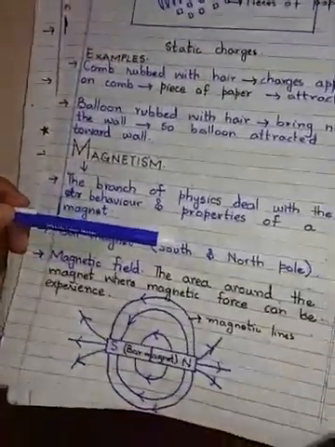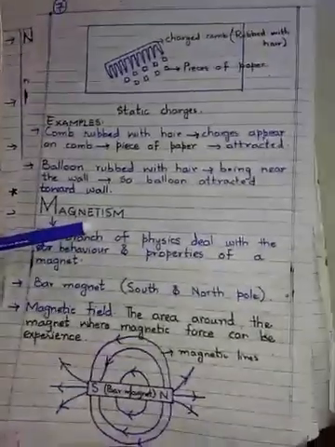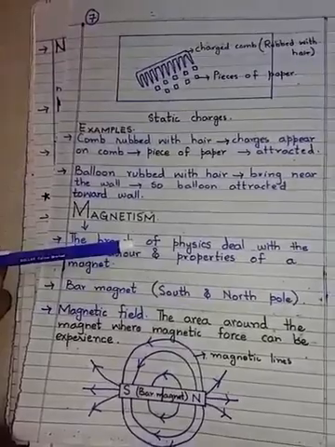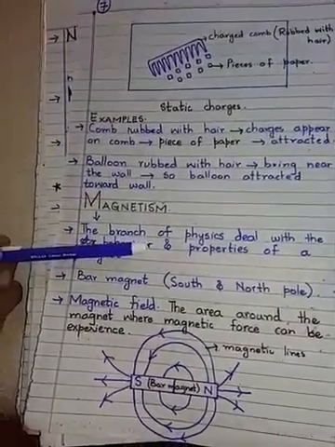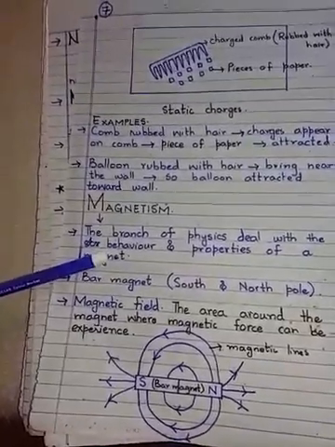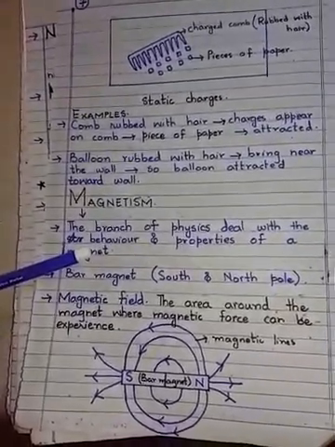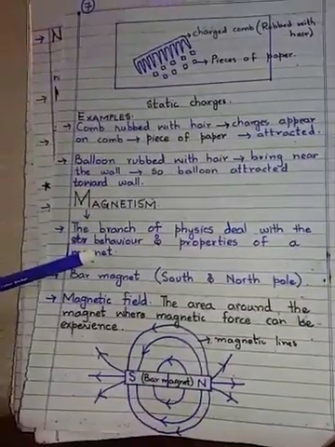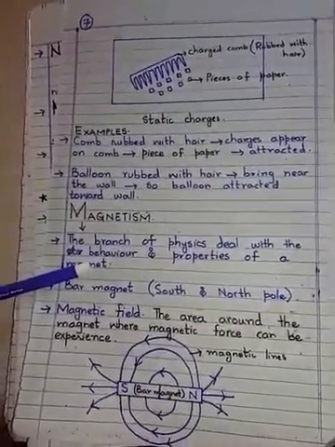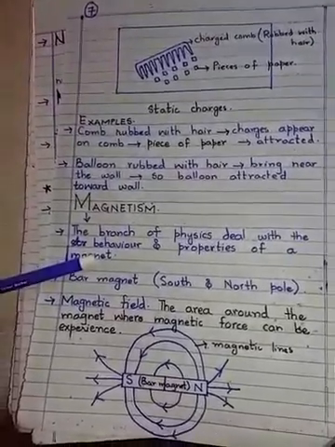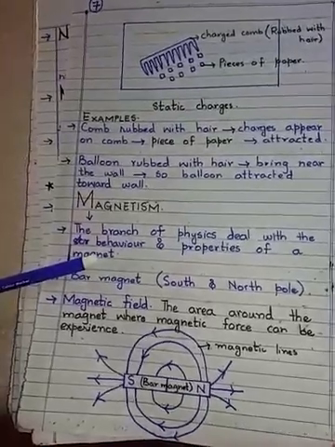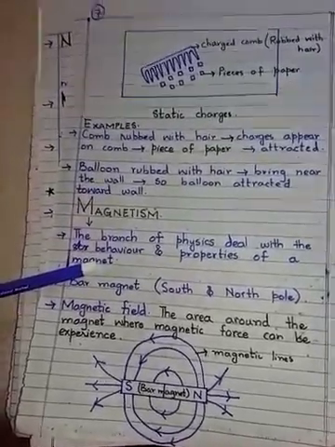Now, what is magnetism, girls? Magnetism can be defined as the branch of physics which deals with the behavior and properties of a magnet. It means that in this branch of physics we will discuss all the properties of a magnet and how a magnet behaves: what the magnetic lines are, what magnetic forces are, and what the magnetic field is. All these terms are discussed in